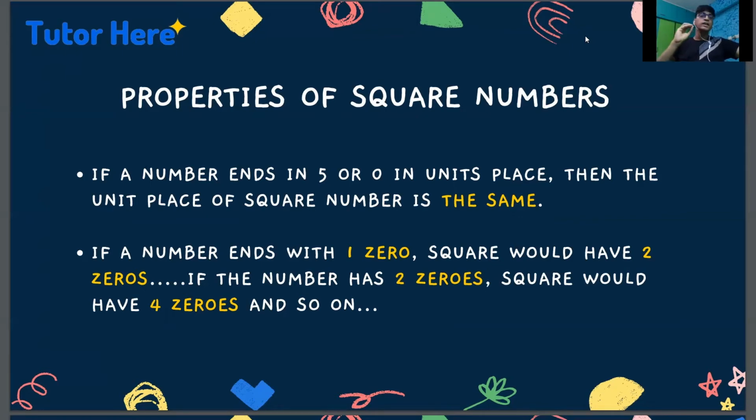And talking about zeros, if a number ends with 1 zero, the square would have 2 zeros. If a number ends in 2 zeros, the square would have 4 zeros, and so on. For example, if you can see in the table, 10 has 1 zero, whereas the square of 10, that is 100, has 2 zeros.